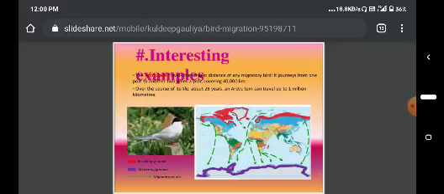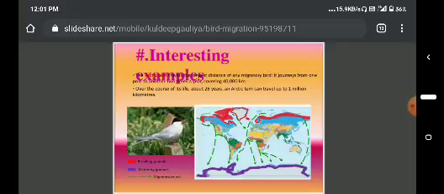And interesting examples. Many migratory birds journey over a great distance, from one pole to another pole, covering nearly 40,000 kilometers. This is nothing but the Arctic tern. The Arctic tern has the longest migration distance of any migratory bird. It journeys from one pole to another pole two times a year. Nearly it can cross 40,000 kilometers.